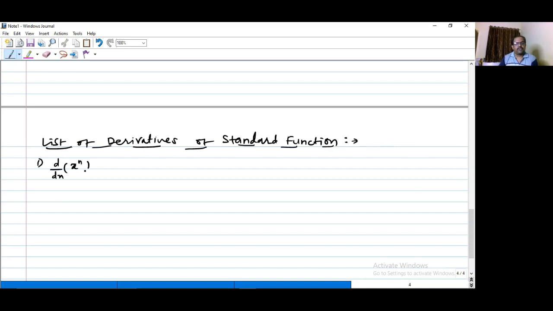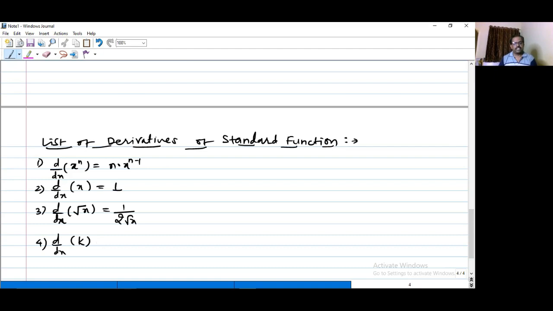So the first formula is for an algebraic function: the derivative of x raised to n. The derivative of x raised to n can be proved as n times x raised to n minus 1. Then with the help of the same formula, we can prove the derivative of x equal to 1, or the derivative of root x with respect to x is equal to 1 by 2 root x, which can also be proved with the help of the first formula only. After that we have the derivative of a constant function k, which will always be equal to 0.